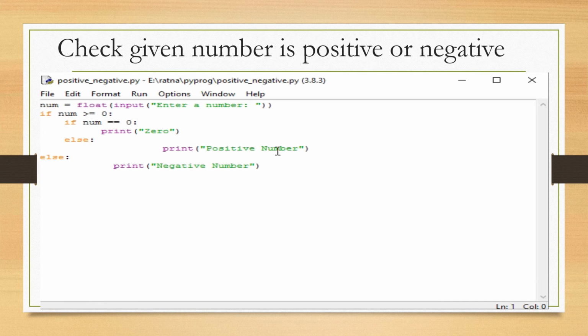Else display "it is a positive number", because previously we already checked that it is a positive number. And suppose the outer if result is false, then the else part is executed and it displays "it is a negative number". So when we run this code, we get the output like this.